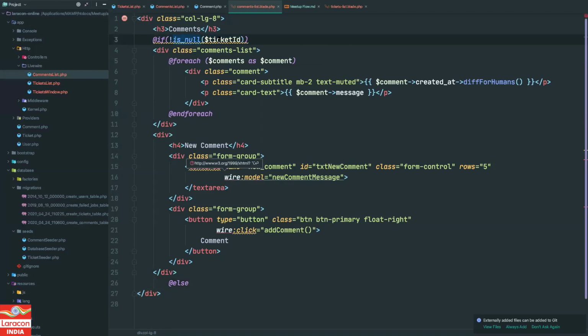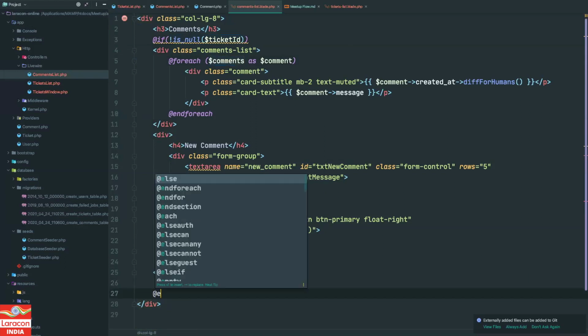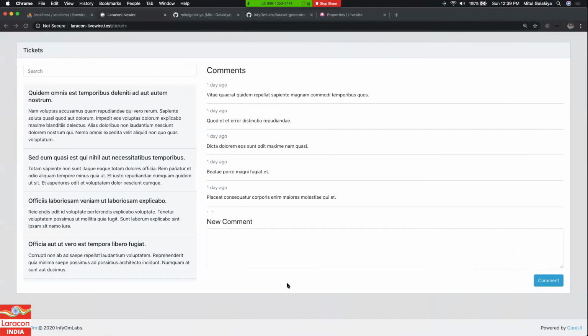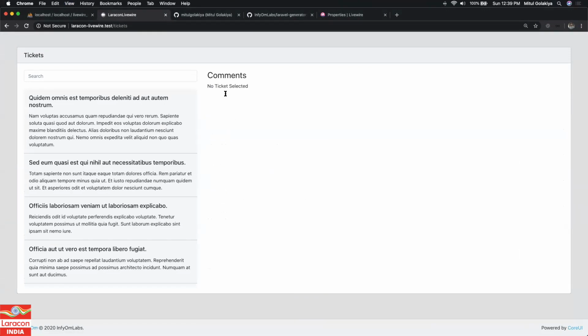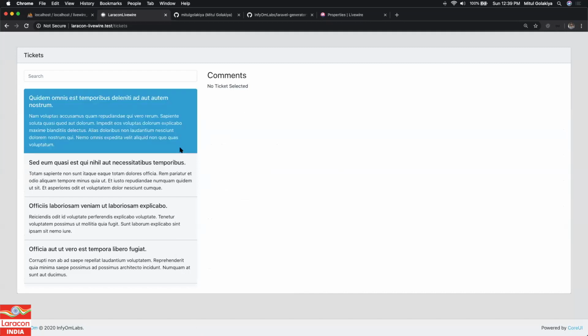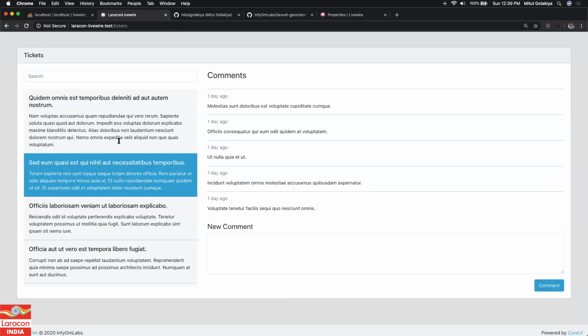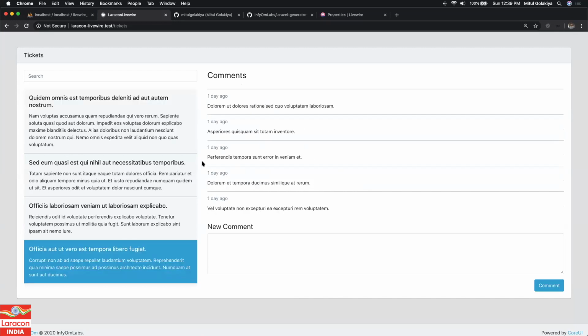Because we know if the ticket ID is there, comments will be there, otherwise they will not be there, right? And I will end the if over here. In this case, I will simply write no ticket selected, right? So yeah, now let's refresh it. Yeah, so no ticket is selected. And when I select a ticket, it is rendering the comments of that ticket. So good so far.